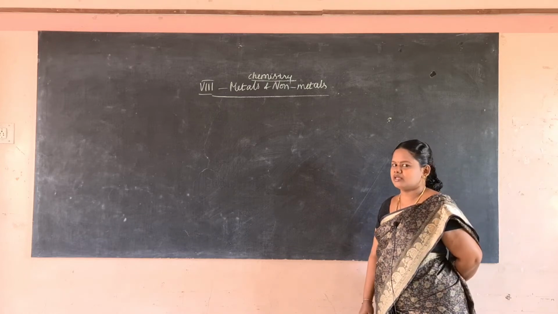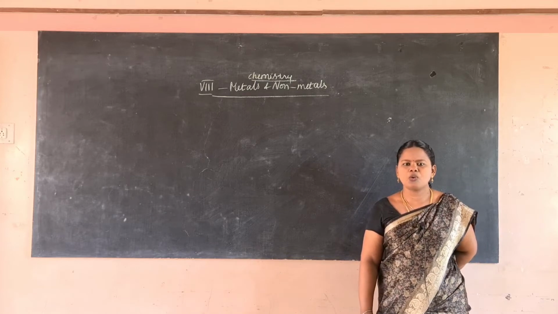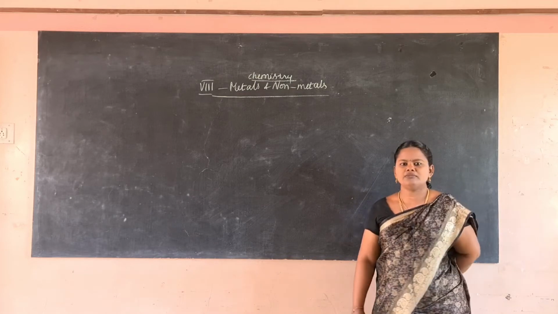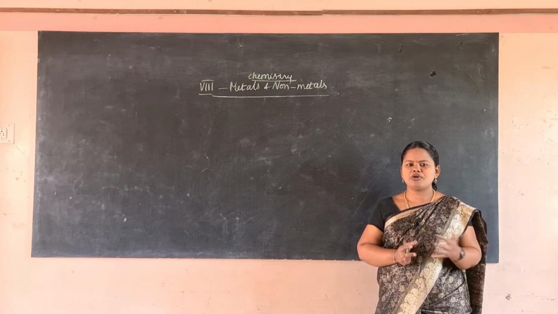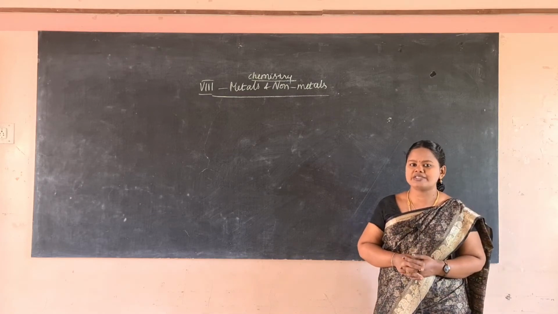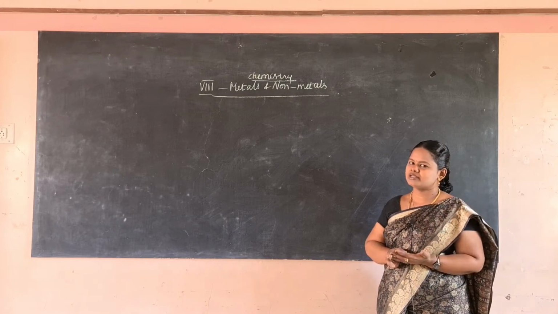The jewelry we wear, the cooking vessels we use in our home, and some of the water bottles and water cans you are using nowadays are made up of alloy, stainless steel, or copper. So we are using metals in our day-to-day life.